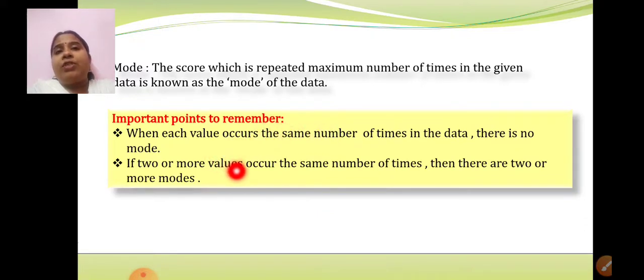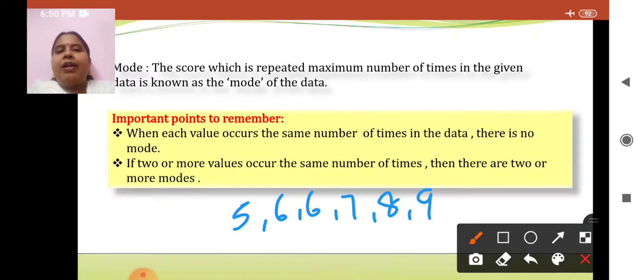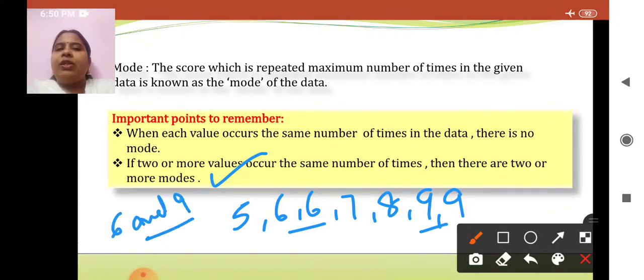And if there are two numbers which are repeated the same number of times, I'll give you an example. I have observations like 5, 6, 6, 7, 8, 9 and 9. Now as you can see here, there are two numbers, 6 and 9, which are repeated two times. In such a case, what will happen? There will be more than one mode. The mode for this particular sum will be 6 and 9. This is what I want you to understand.